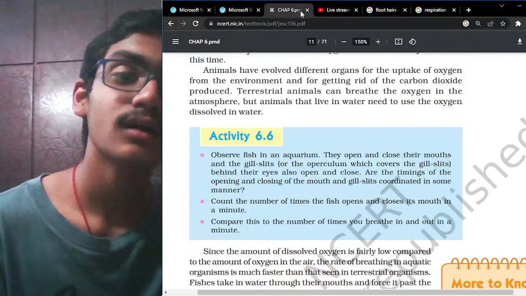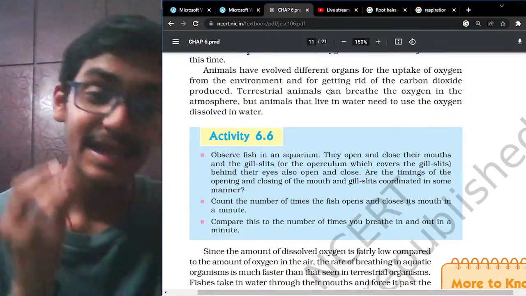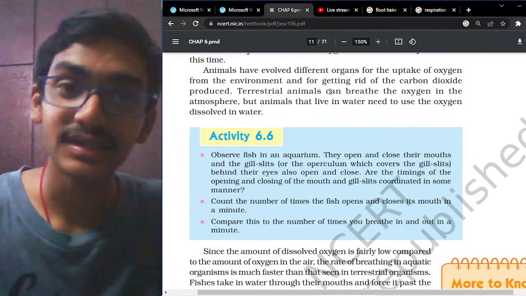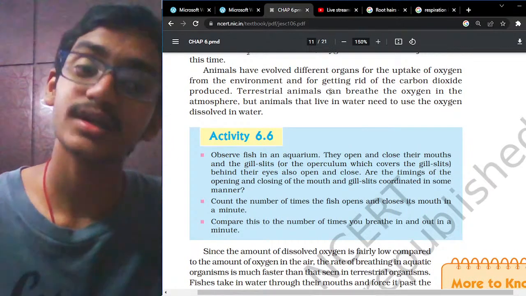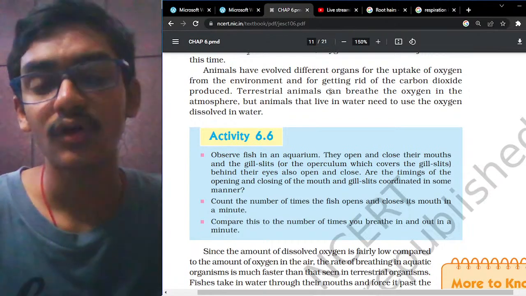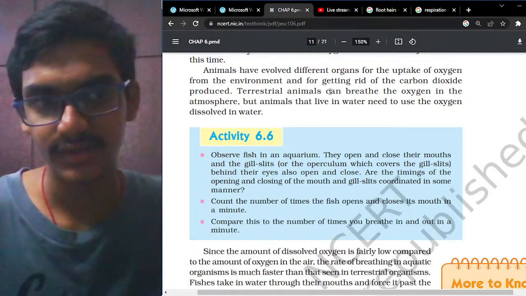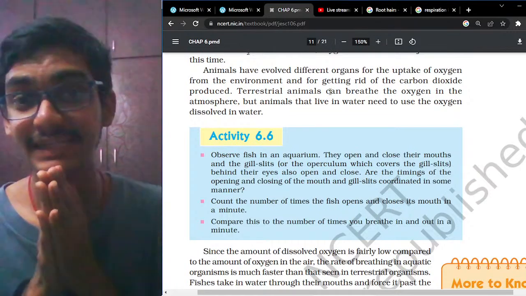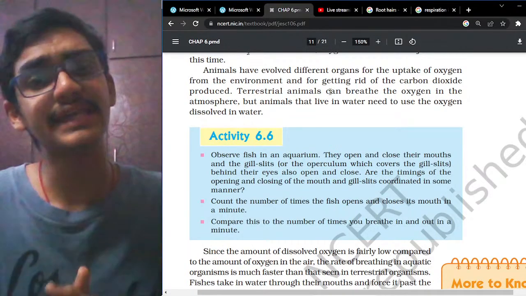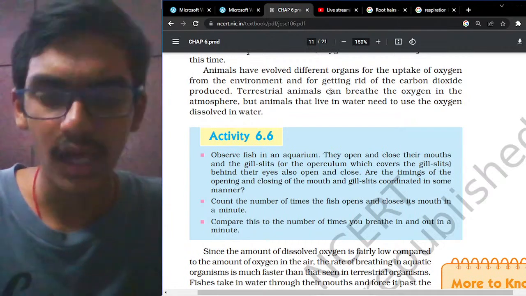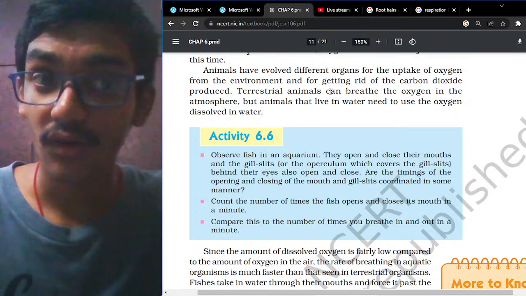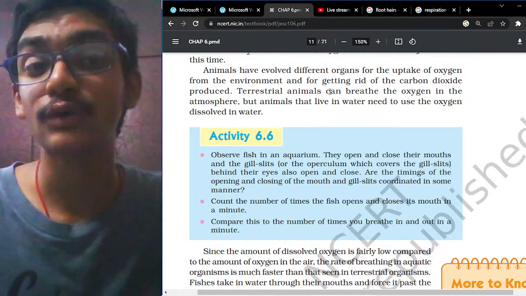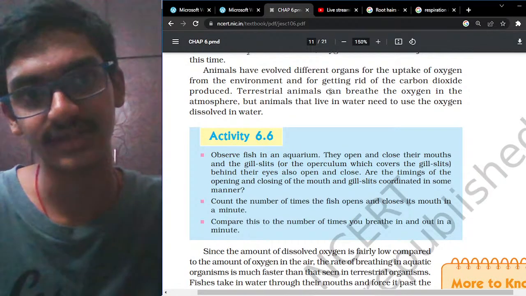If you see, the rate of respiration in aquatic organisms is faster as compared to the rate of respiration in human beings or land animals. This is because the amount of oxygen present in the atmosphere is 21%, as you are all aware, but the amount of oxygen dissolved in water is less than 1%.